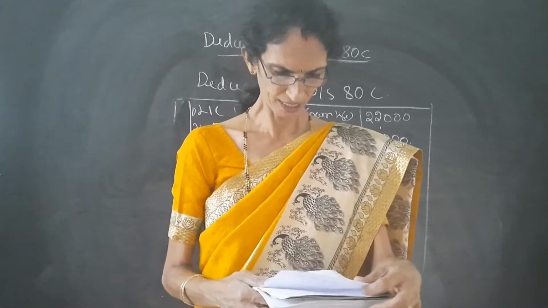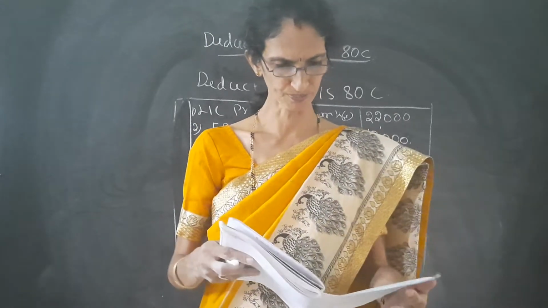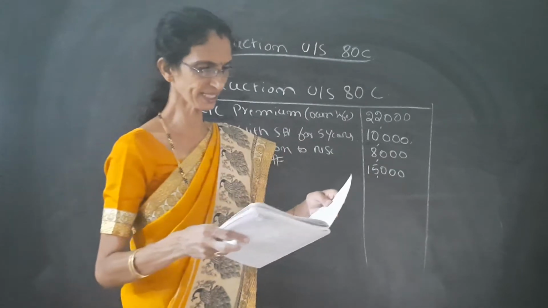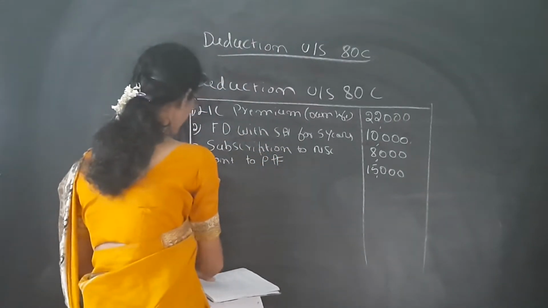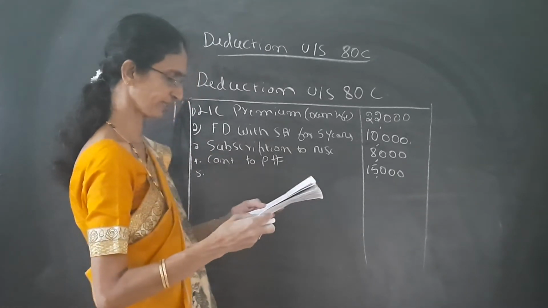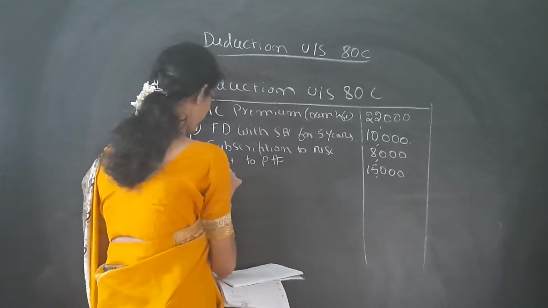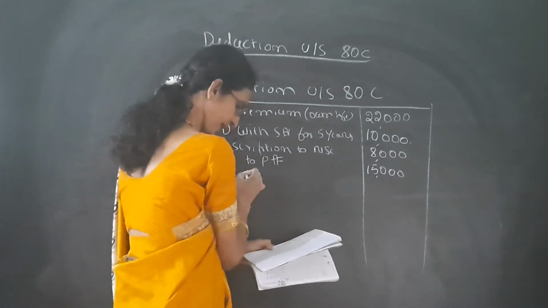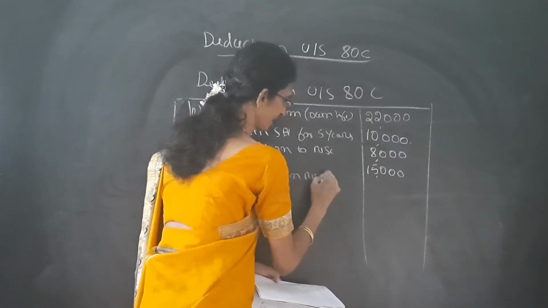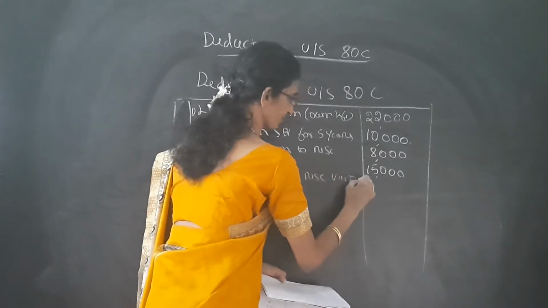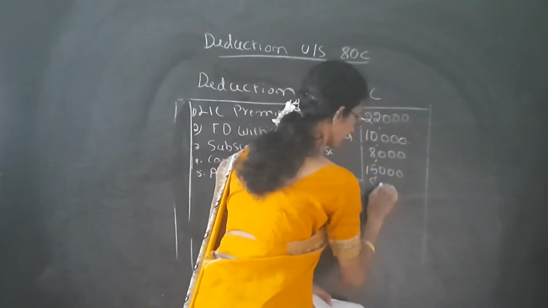Next one is accrued interest on NSC 8th issue. If it is NSC matured, it is no, but it is only NSC 8th issue, so it comes under deduction under 80C. So we have to write it: accrued interest on NSC 8th issue, amount is 8,000.